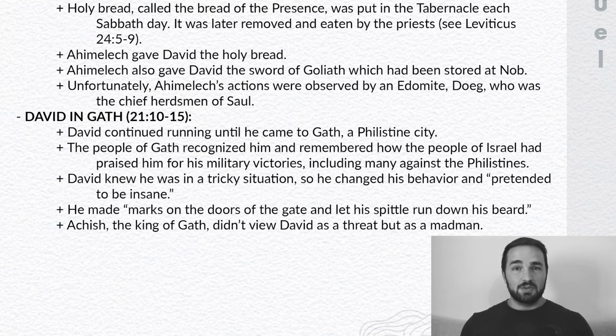He recognized that he was in a tricky situation, and he changed his behavior. He started to pretend like he was insane, like he was out of his mind. The text says he made marks on the doors of the gate and let his spittle run down his beard. So he legitimately just acted like he was crazy. Achish, the king of Gath, didn't view David as a threat because of this, and David was able to hide out there without getting into any trouble.